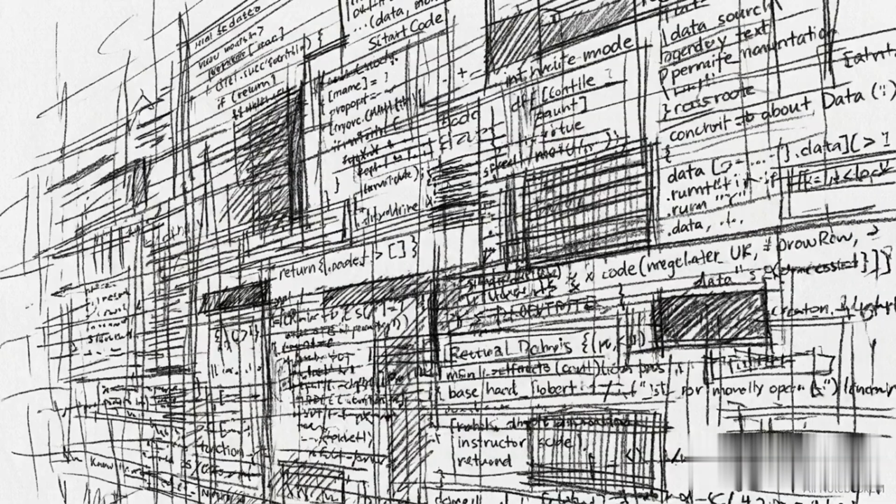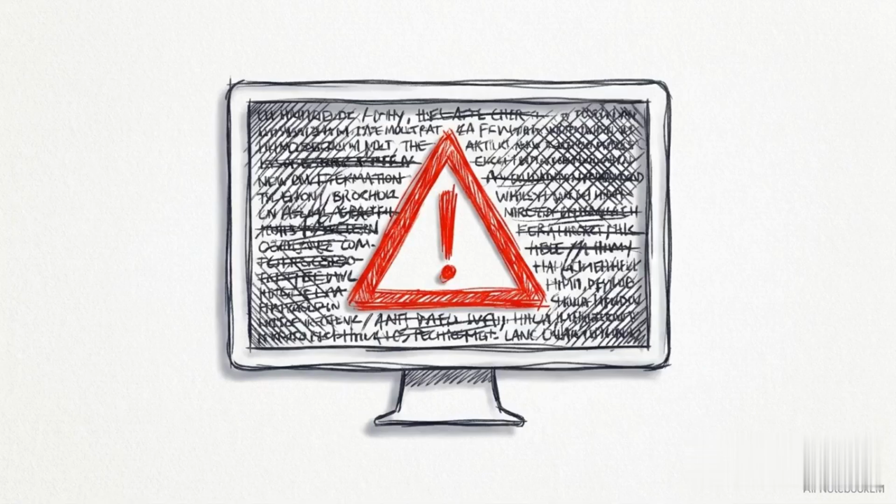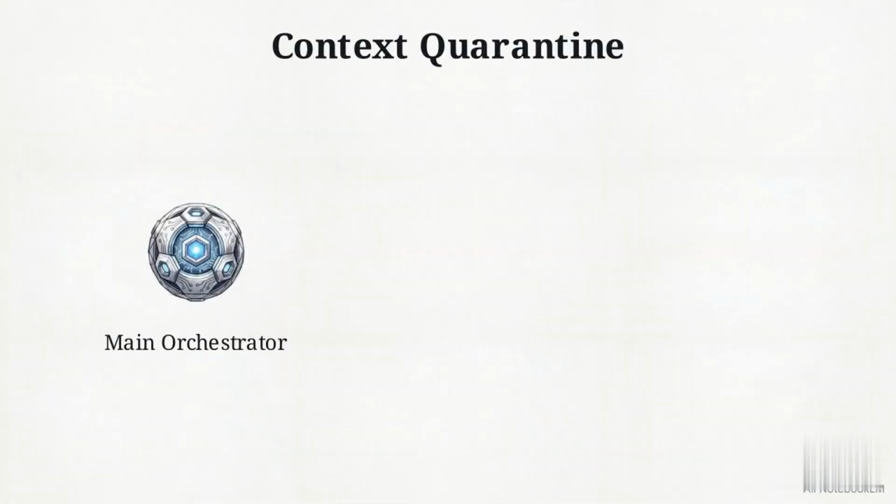Certain actions generate immediate context bloat. Running a complex web search or querying a massive database can pull thousands of tokens in a single step. Moving those raw search results directly into the main orchestrator's state block would instantly trigger an overflow. To bypass this, developers use context quarantine.